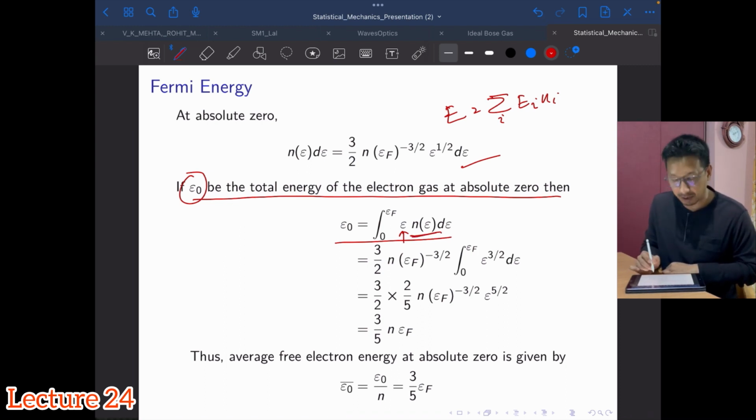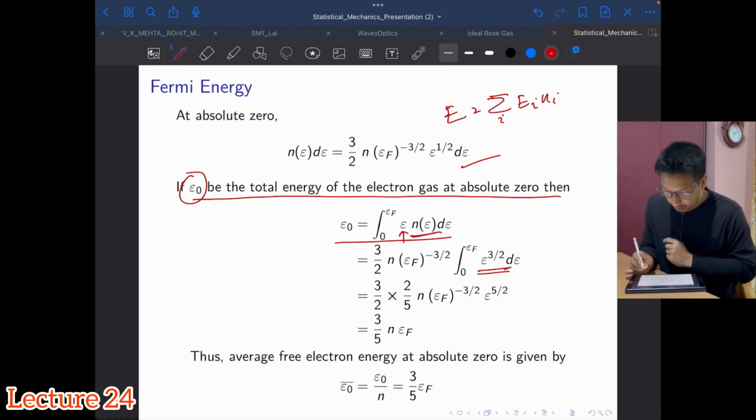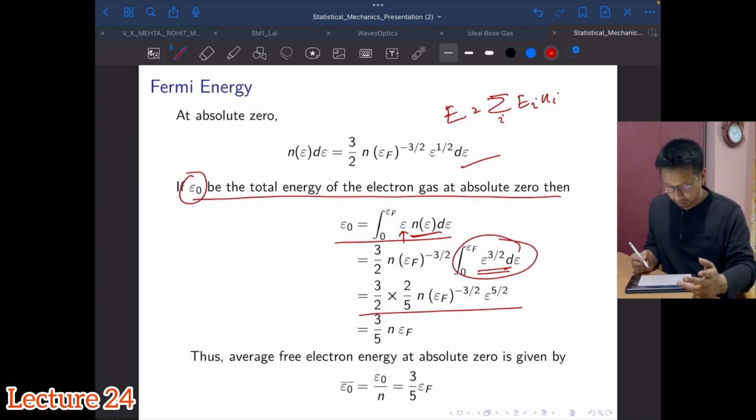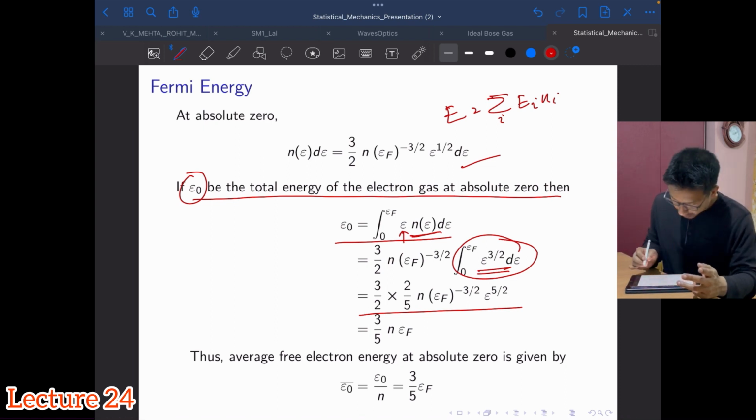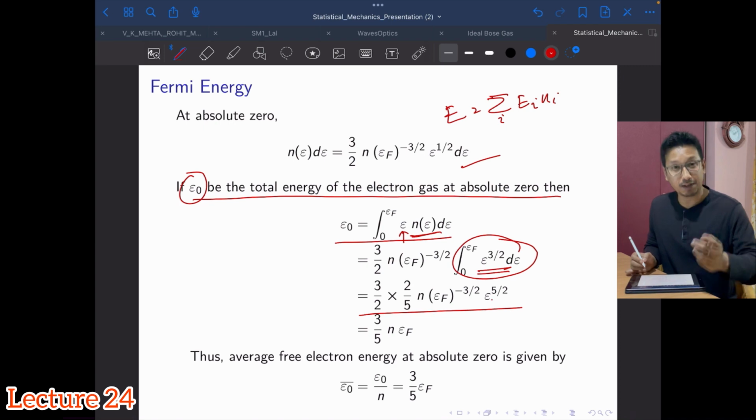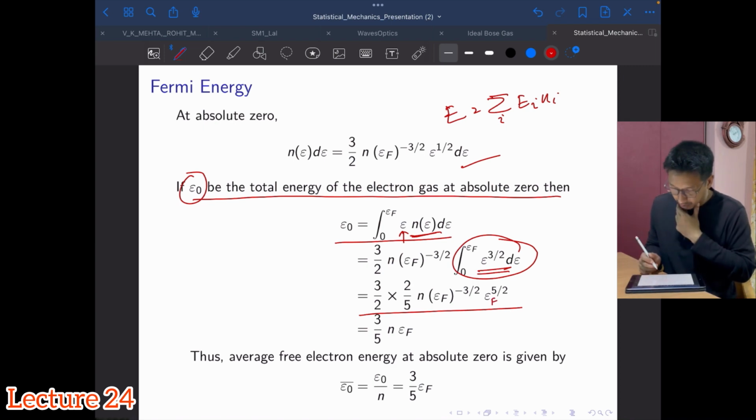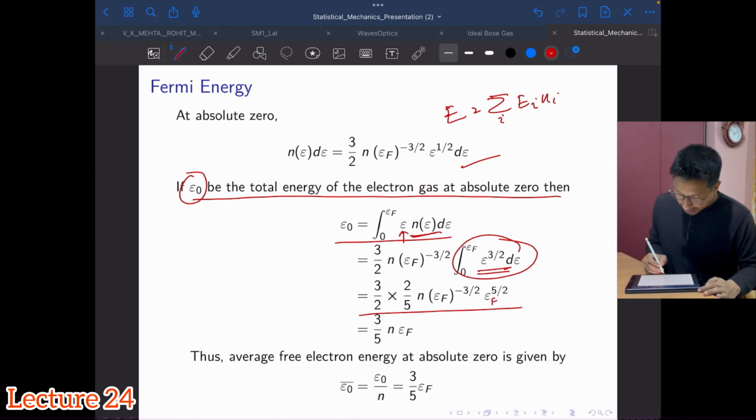it will give me the result E to the power 3 by 2. And after integration I will get this. I don't think I need to carry out this integration, it is as simple as that. I think I have missed out a term here. This should have been EF, because after substituting the limit you should get EF. And then I will remain with this.